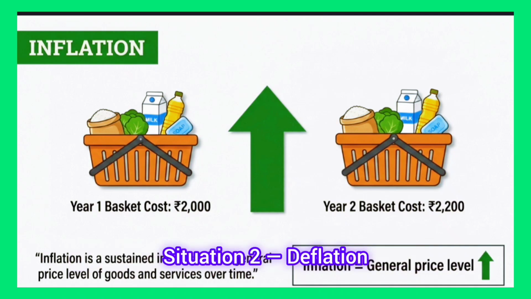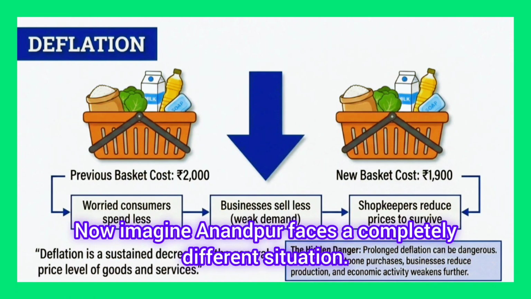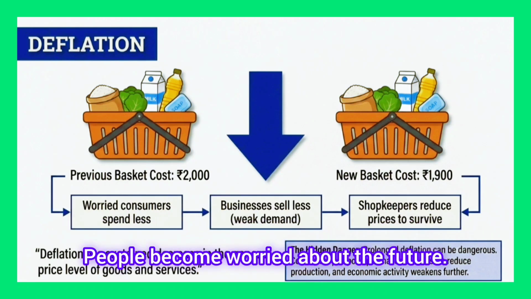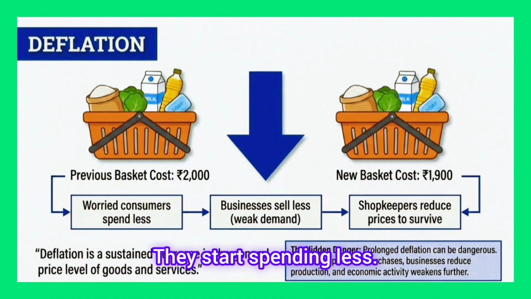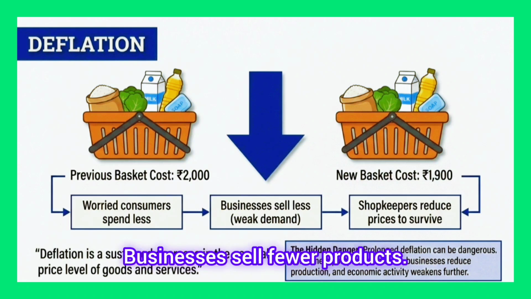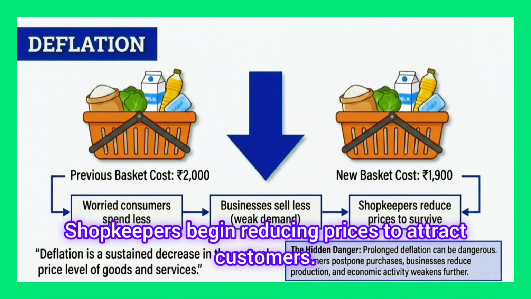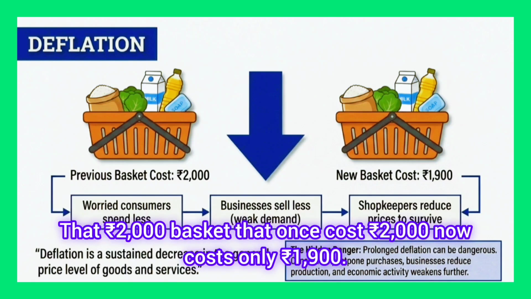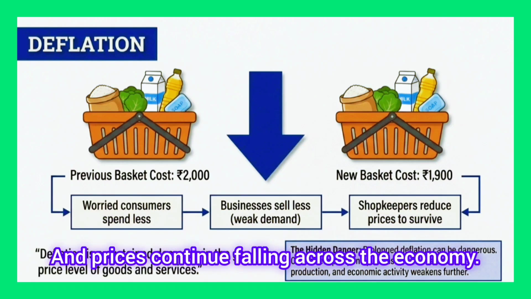Situation 2. Deflation. Now imagine Anandpur faces a completely different situation. People become worried about the future. They start spending less. Businesses sell fewer products. Demand becomes weak. Shopkeepers begin reducing prices to attract customers. That basket that once cost 2000 rupees now costs only 1900 rupees. And prices continue falling across the economy.